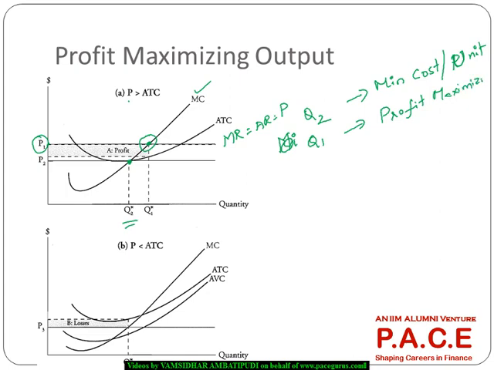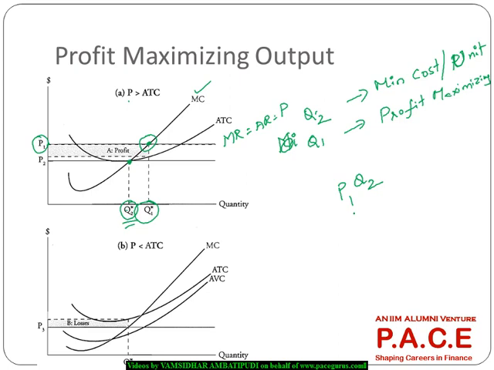Why? You see here, if it is producing Q2 items, what is the price at which it can sell? P1. Let's assume that the price is fixed at P1.